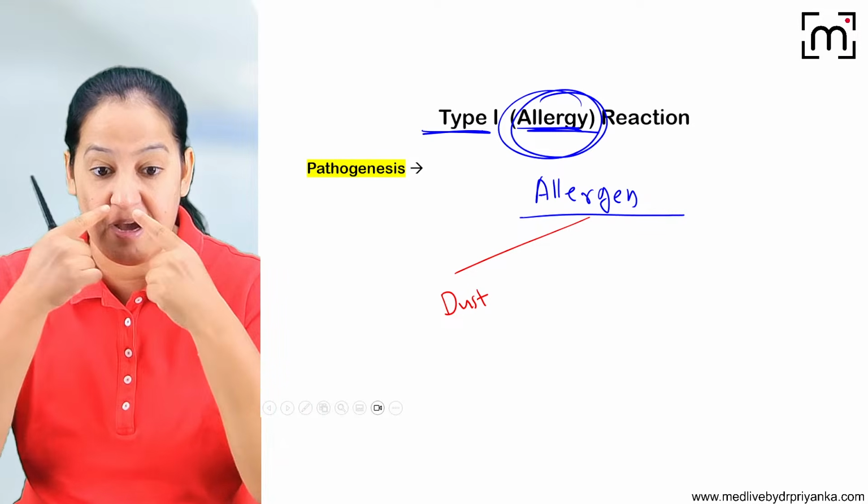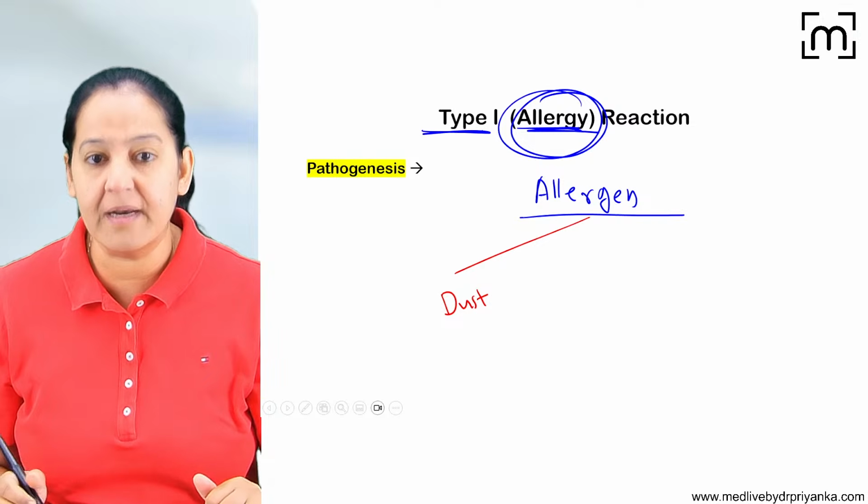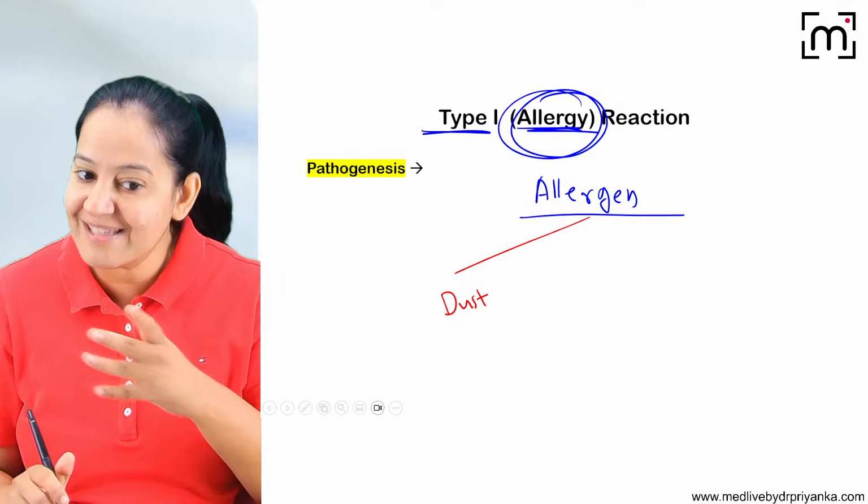I'm having lacrimation. I'm having a runny nose. So I'm having allergy with the dust. That is, the respiratory system is involved. I'm having a respiratory allergy.